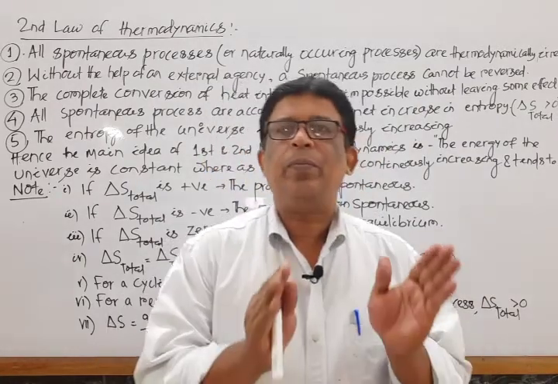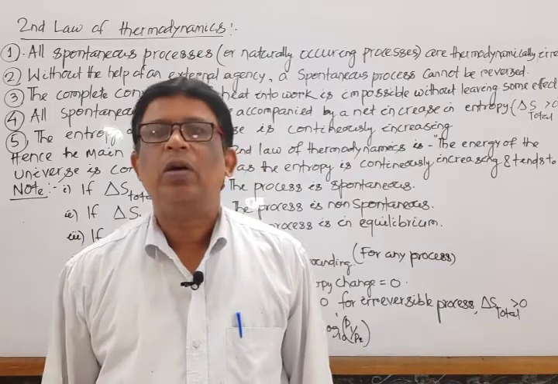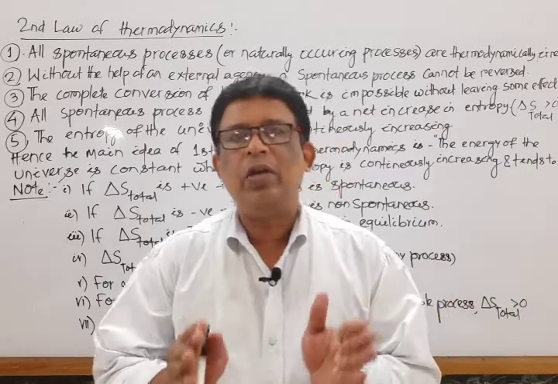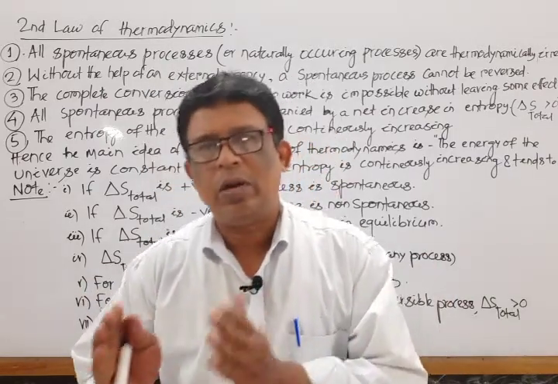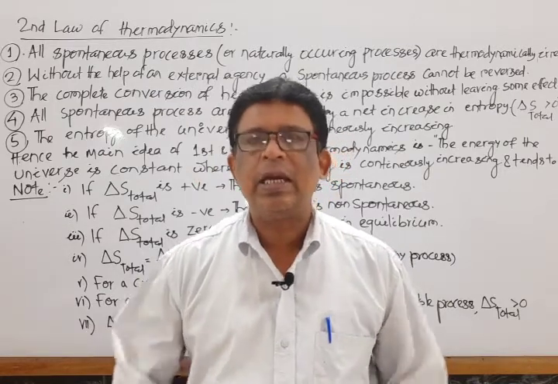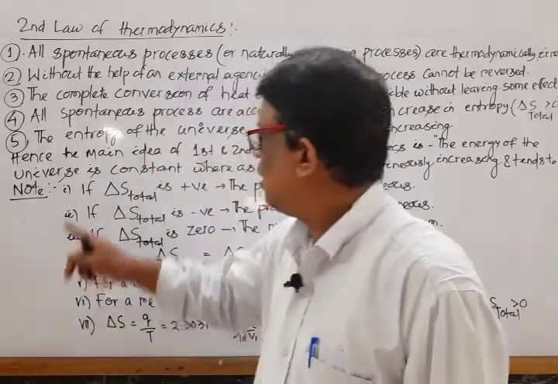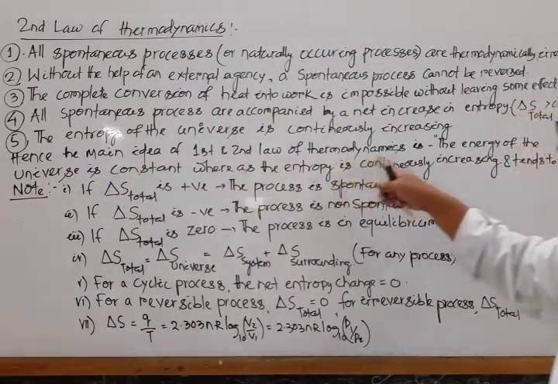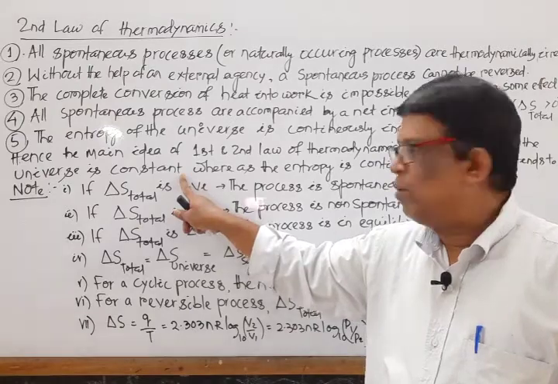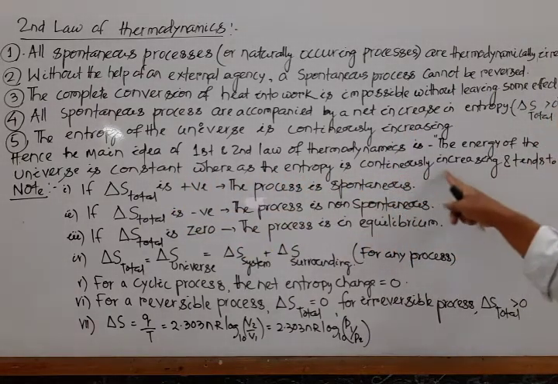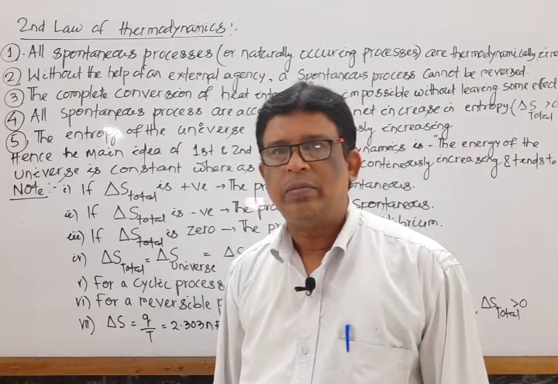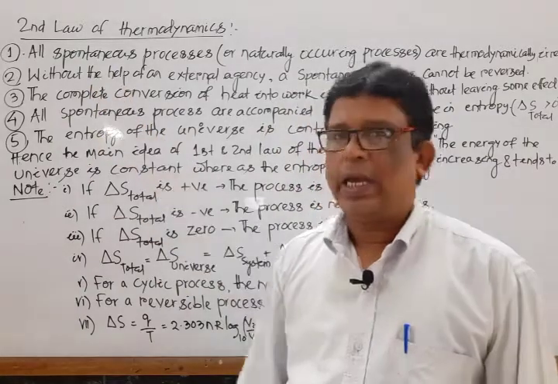Hence, by combining the first law and second law of thermodynamics, one can draw one conclusion that the energy of the universe remains constant, but the entropy of the universe continuously increases and reaches a maximum. Mark that. Hence, the main idea of the first and second law of thermodynamics is that the energy of the universe is constant, whereas the entropy is continuously increasing and tends to a maximum. This is the different form of the second law of thermodynamics.